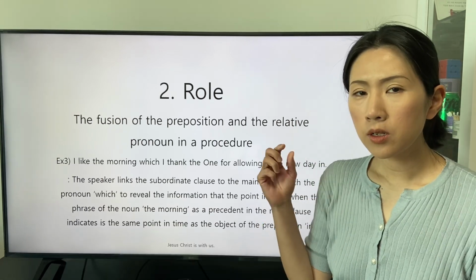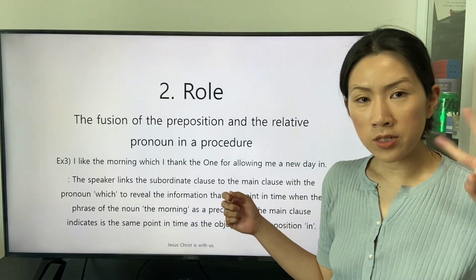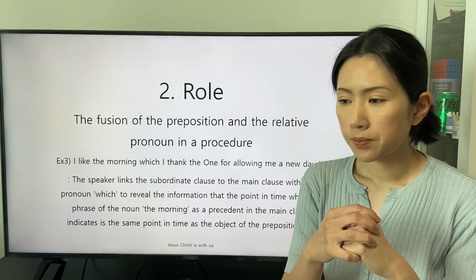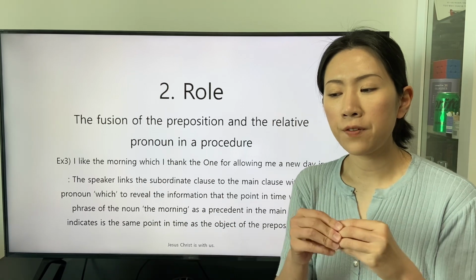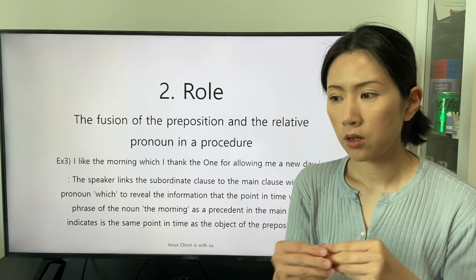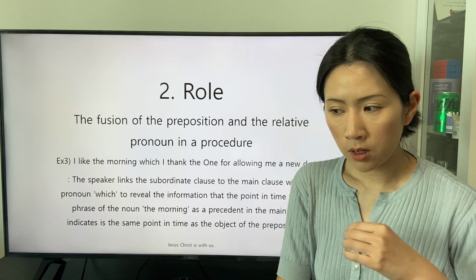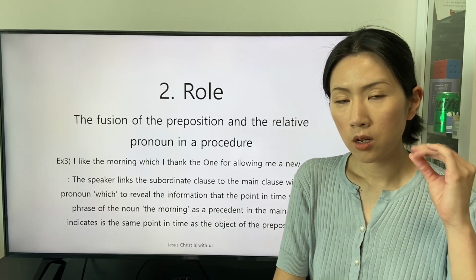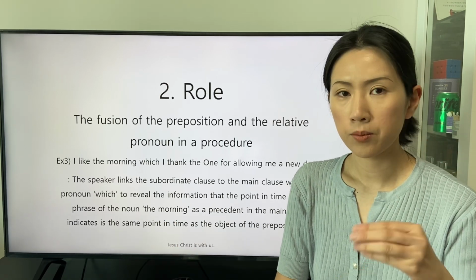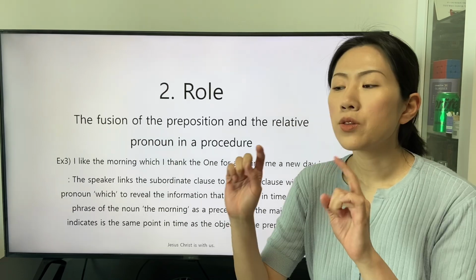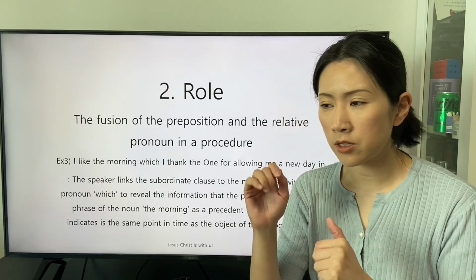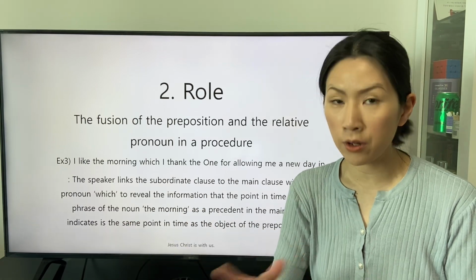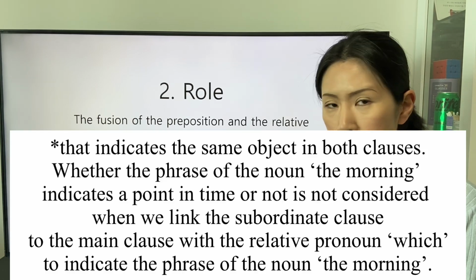The speaker links the second clause to the first clause because of the accordance of the indication, the morning. The two clauses are accorded with the phrase of the noun, the morning.